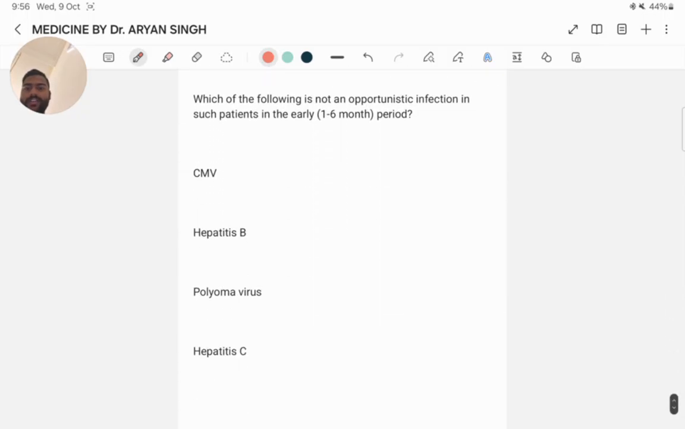Next question: which of the following is not an opportunistic infection in such a patient in the early 1 to 6 month period? CMV, hepatitis B, polyomavirus, and hepatitis C. The answer is polyomavirus.